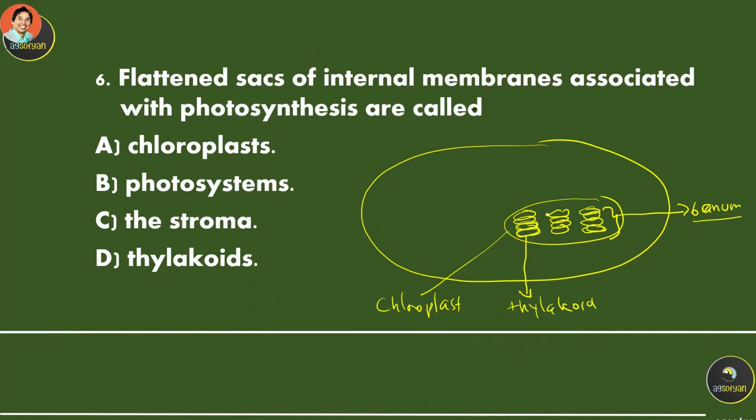and these structures are located inside the chloroplast. So again, the question is: the flattened sac is called the thylakoid.